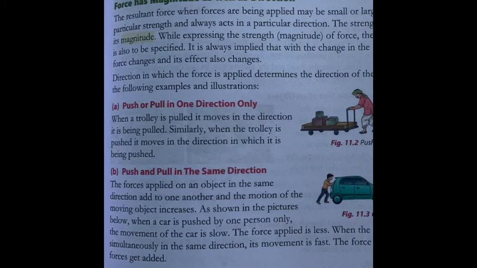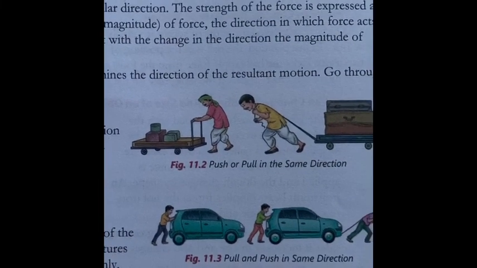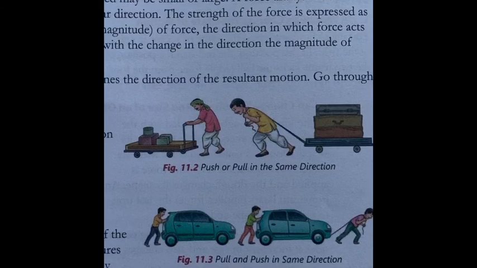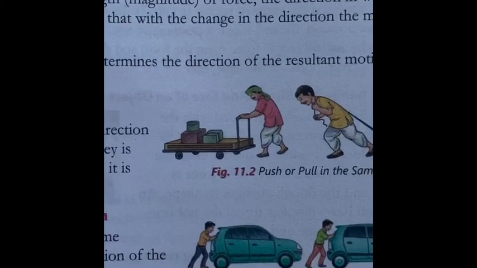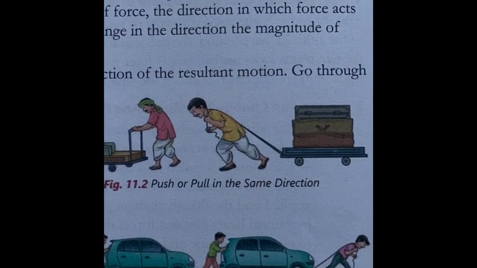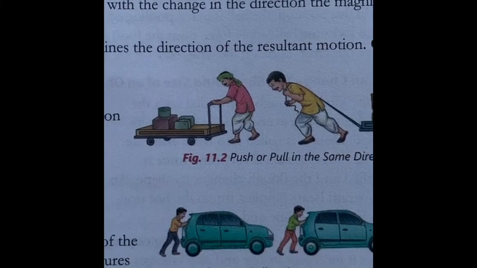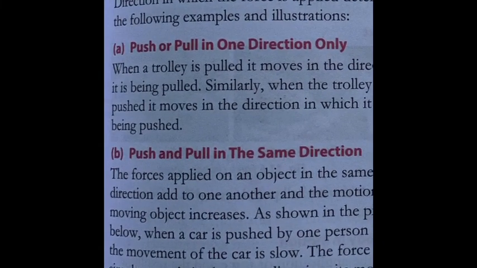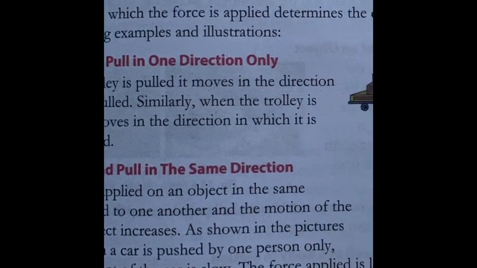The first example is push or pull in one direction. Here we have two examples, two men and two trolleys. In the first case, the man is pushing the trolley. The trolley will move in the direction in which he is pushing. In the second, a man is pulling a trolley. Here the trolley will move in the direction in which the man is pulling. You understand the concept?